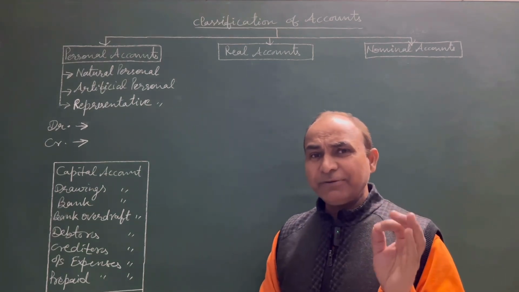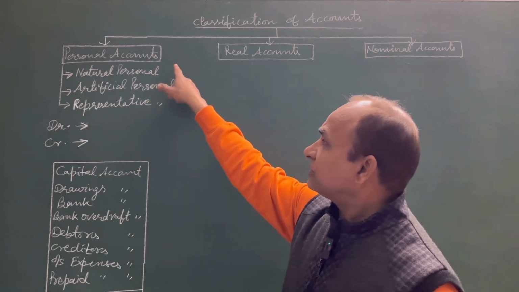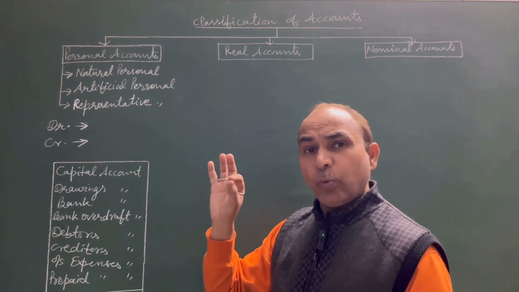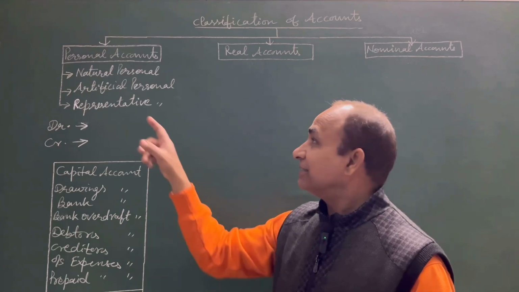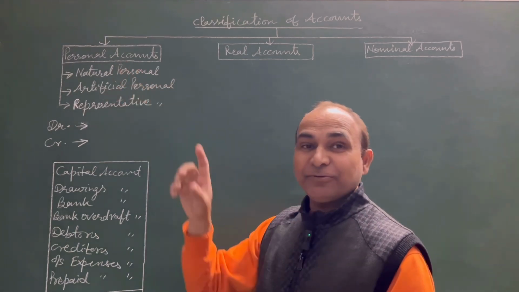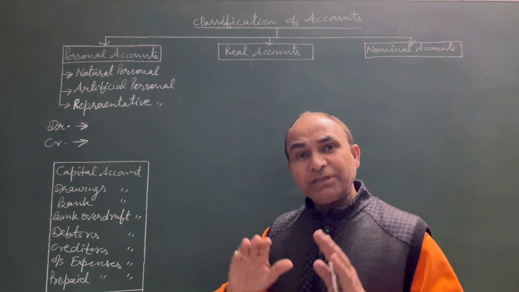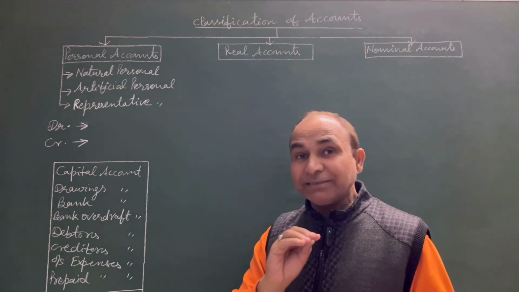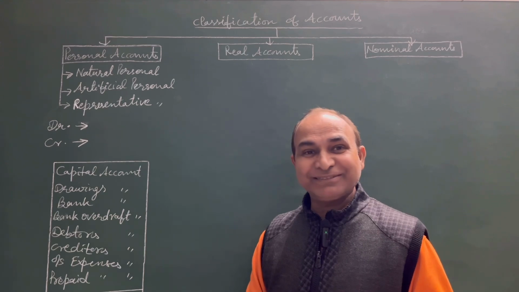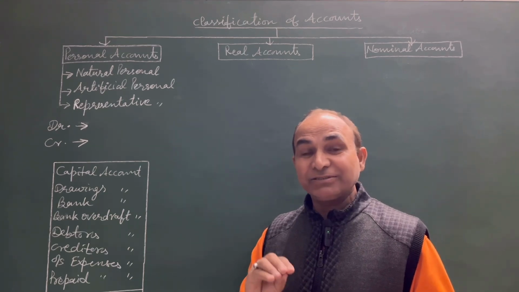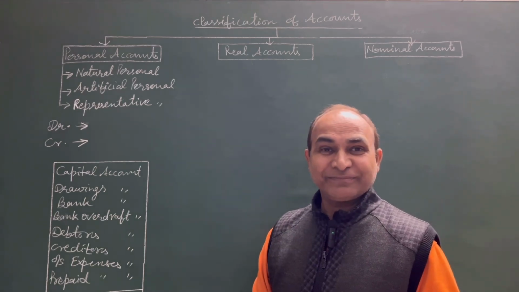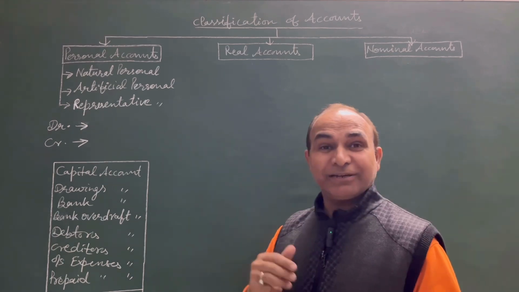So first type of account is personal account. See what the name suggests, personal account. It means in these accounts all the accounts of persons, human beings and organizations are included because it is a personal account.